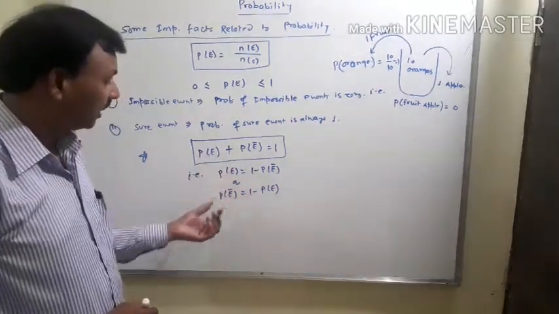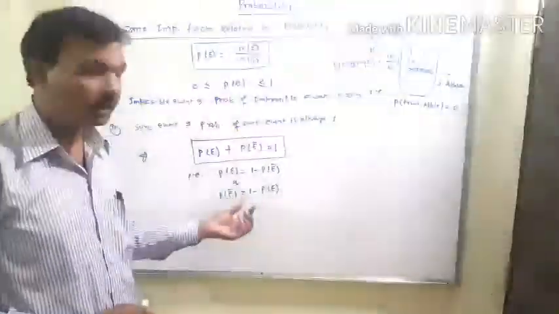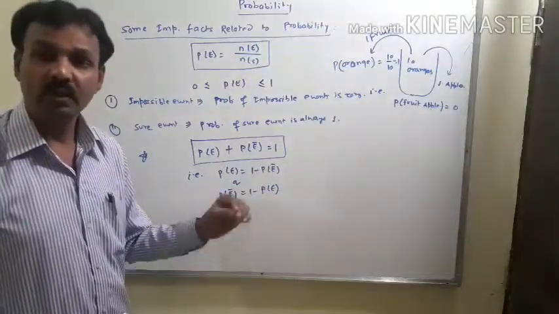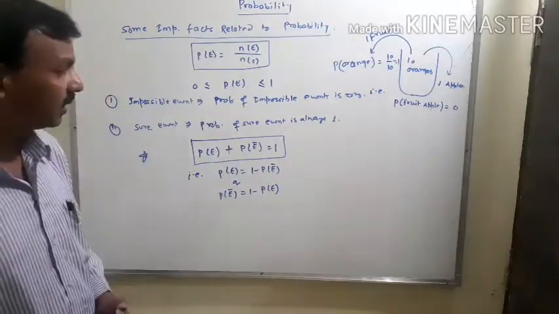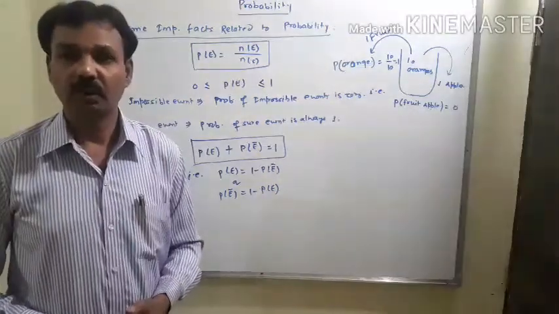All students should be clear about what P of E is. P of E means the probability of happening of the event, and P of not E is the probability of not happening of the same event. Now in the next video we will take some numerical problems related to this.